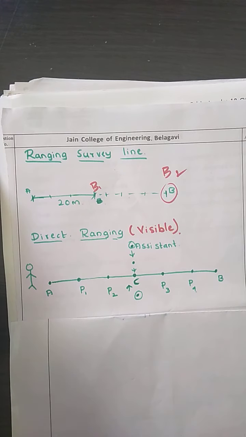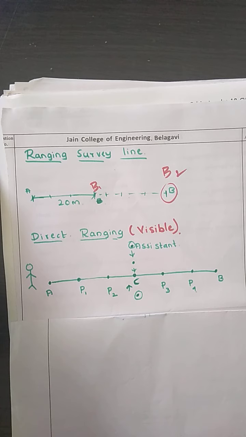There are two types of ranging: direct ranging and indirect ranging. When the two points, A and B, are visible, we have direct ranging.